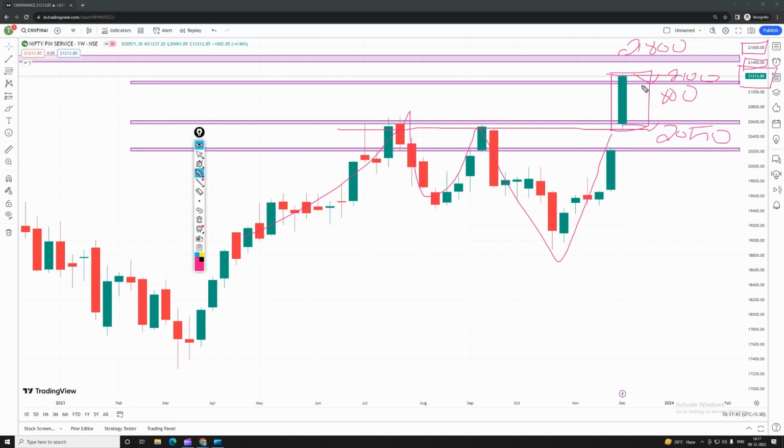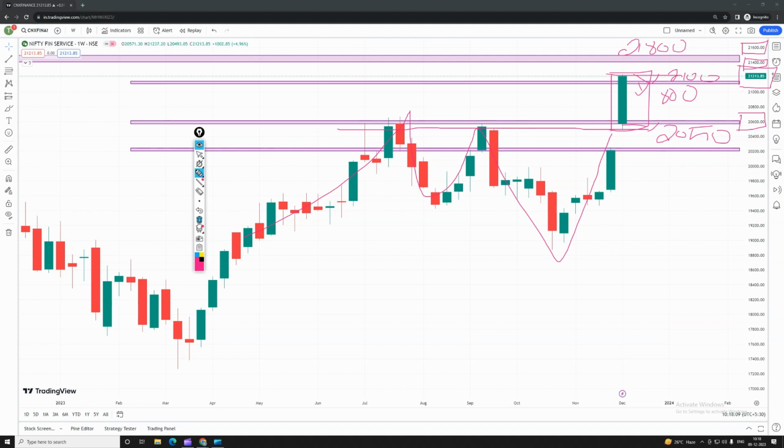What happens if the market comes down, guys? We might expect some small corrections in the market. It has been a bull run, so healthy corrections should be there. Once the healthy correction breaks 21,000, below 21,000 you can expect support levels. Here we got a major support of 20,600. We got a support over here, guys. According to the price action levels, you can go for positional trades on a weekly basis, guys.